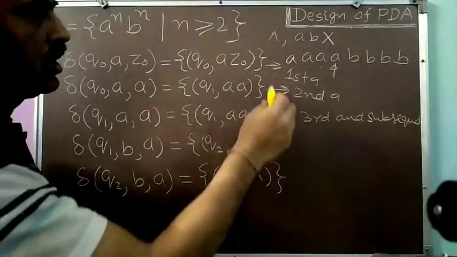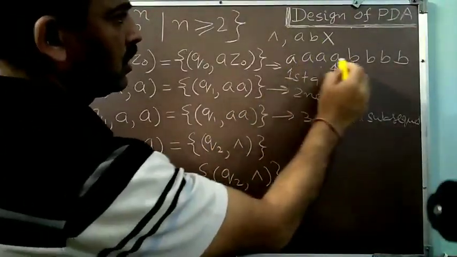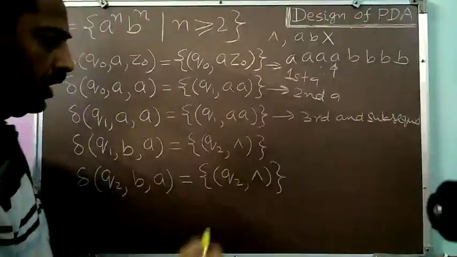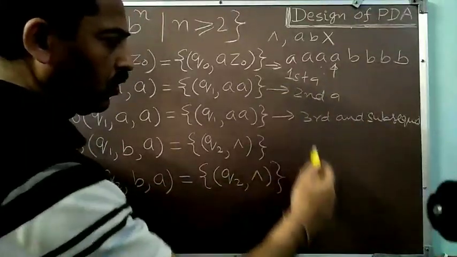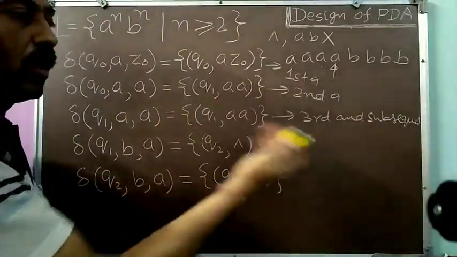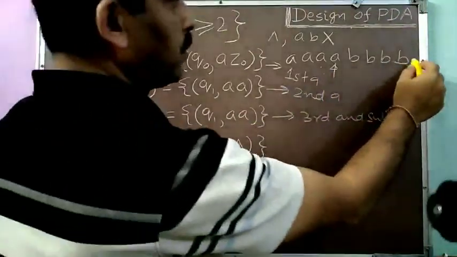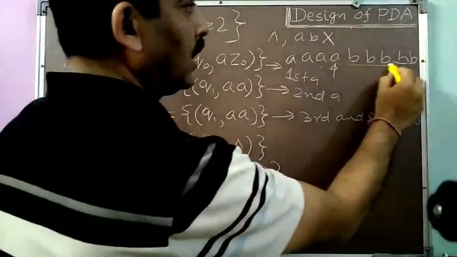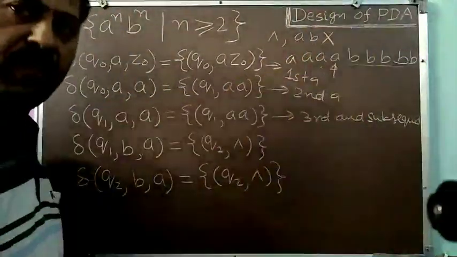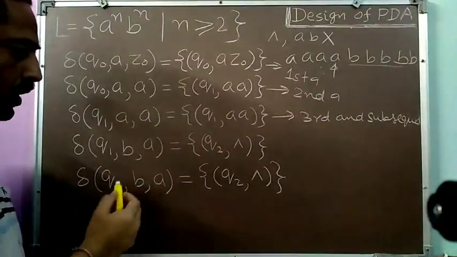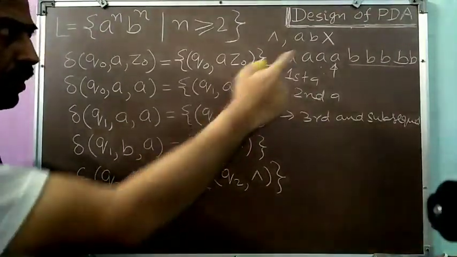And similarly, you see the situation. Suppose I am still having some B's left in my input, and on my PDS store there does not exist any A. Okay, means all A's have been popped. So the number of B's is more. Suppose there are 5 B's. So all 4 A's have been popped up till the 4th B, and then I am having the 5th B. Okay, so for this 5th B, I will be having the situation Q2, B. I will be in the state Q2 reading B from the input.